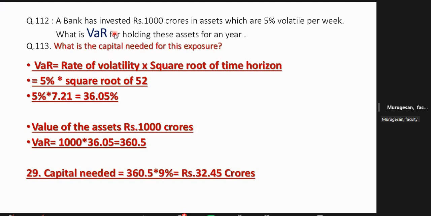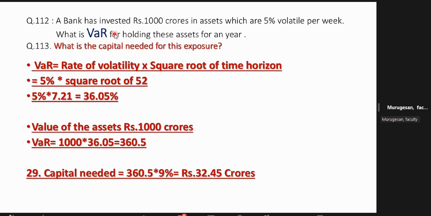And who is the investor here? The bank is also an investor. Please remember, banks are also investing in the money market, debt market, capital market, forex market, because they have to manage people's money. So in the process, banks are likely to suffer loss. So VaR is nothing but, note down the definition, the potential loss a investor or a bank may suffer by holding assets. Which assets? Volatile assets. Use the words volatile assets. What is a volatile asset? The value will keep on changing over a time period.